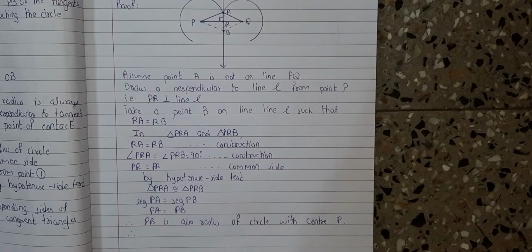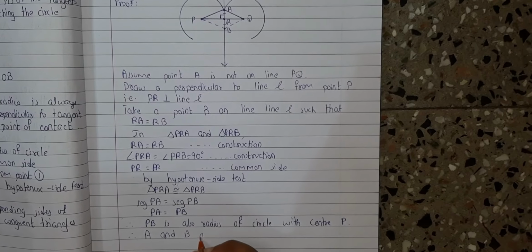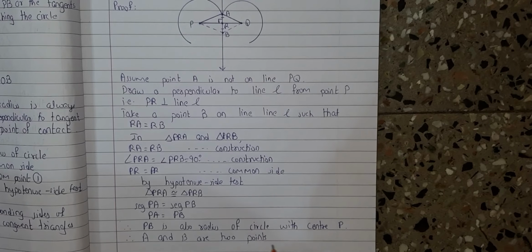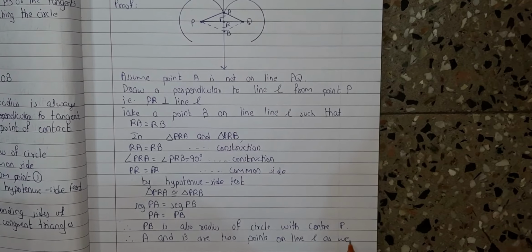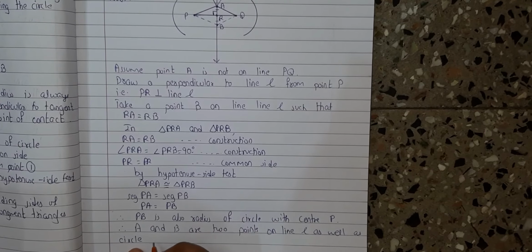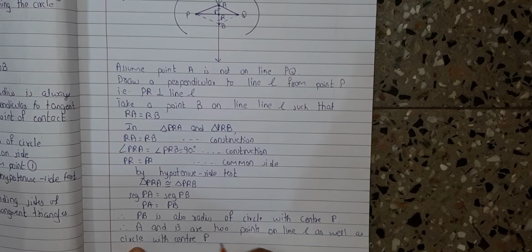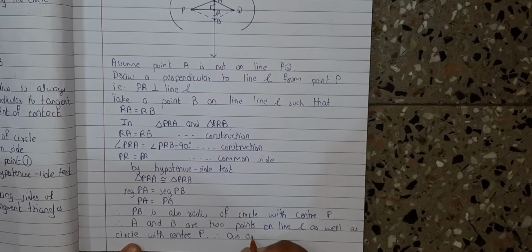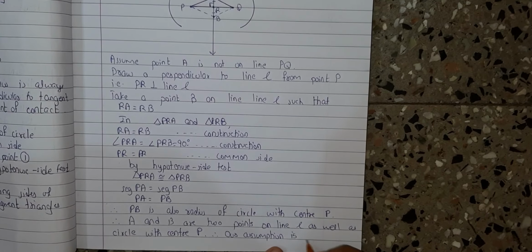Therefore A and B are 2 points on line L as well as circle with center P. Therefore our assumption is wrong.